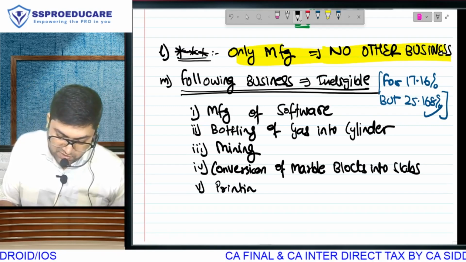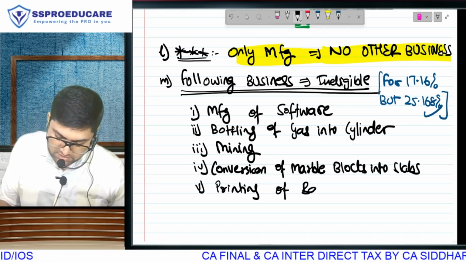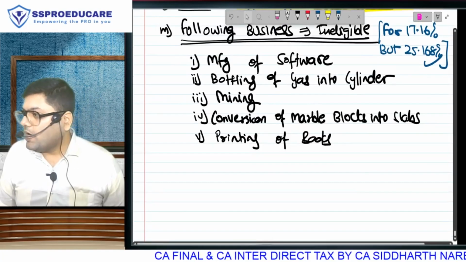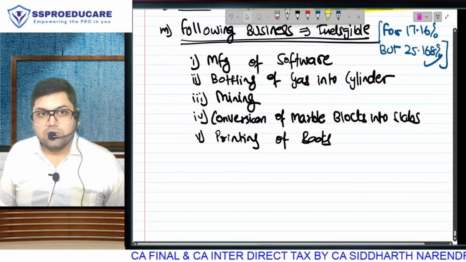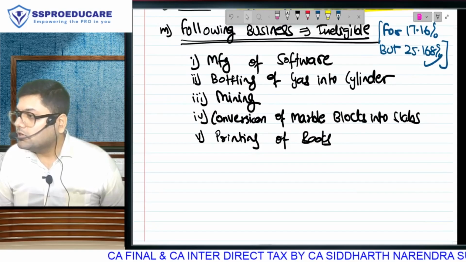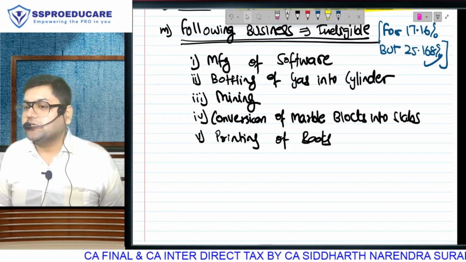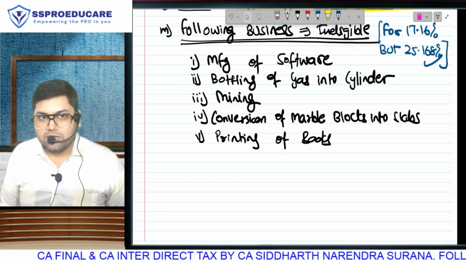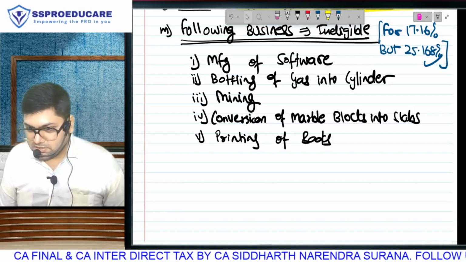Printing of books, think about this. Input is paper. Output is books. So people will start claiming, I am a manufacturer. What do you make? Books. Lol. Not considered as manufacturer.